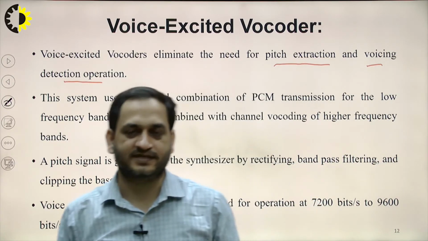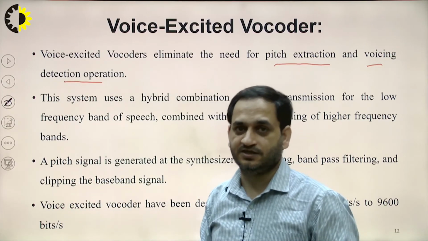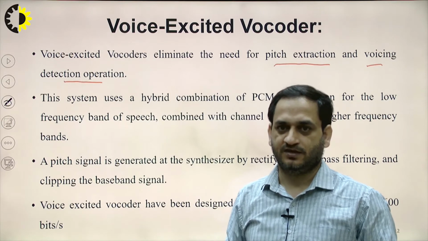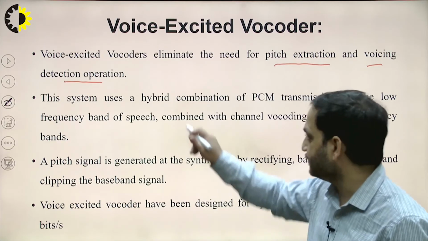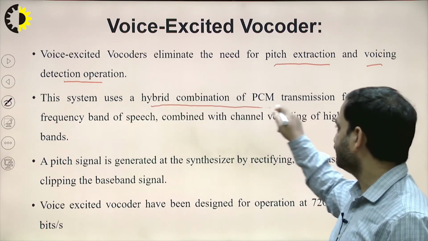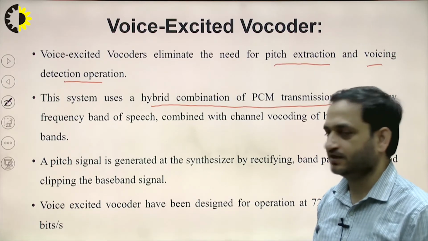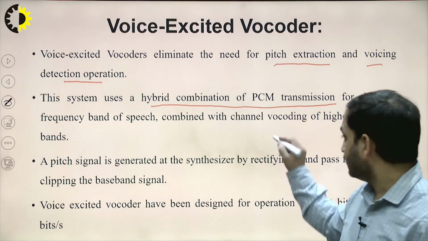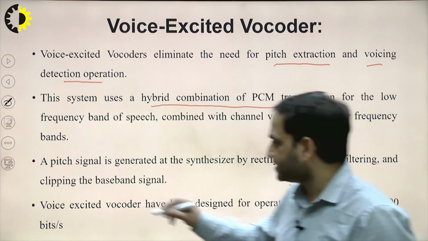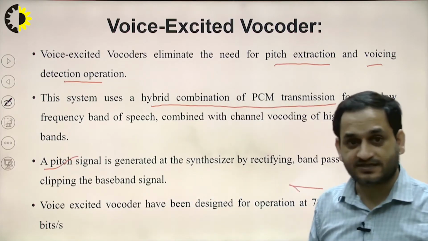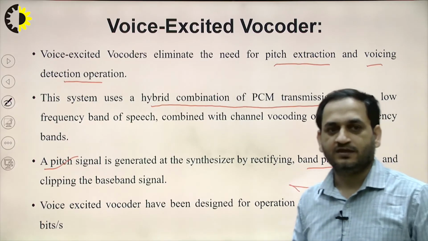This system uses a hybrid combination of PCM transmission for the low frequency band of speech, combined with channel vocoding of the higher frequency bands, and the pitch signal is generated at the synthesizer by rectifying, band pass filtering and clipping the baseband signal.